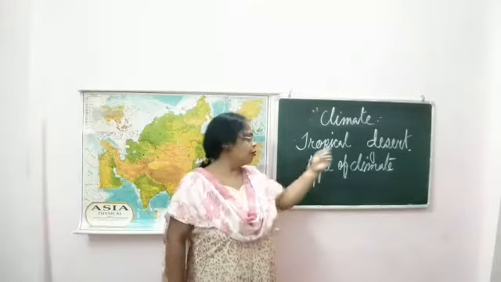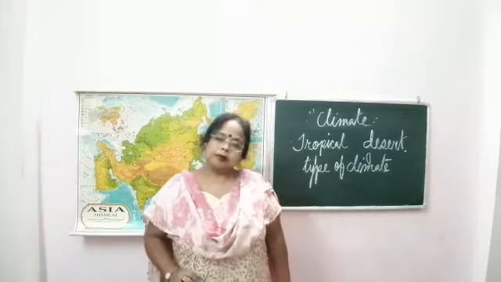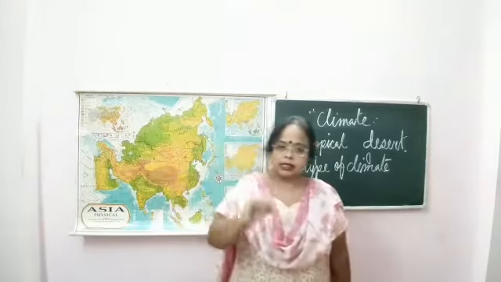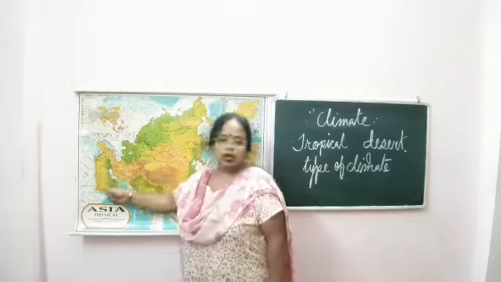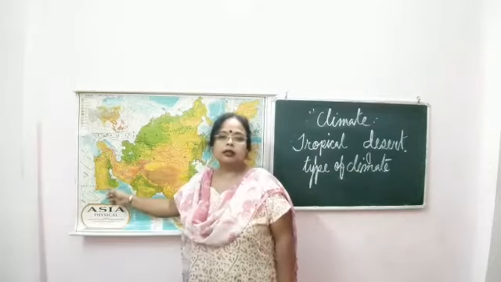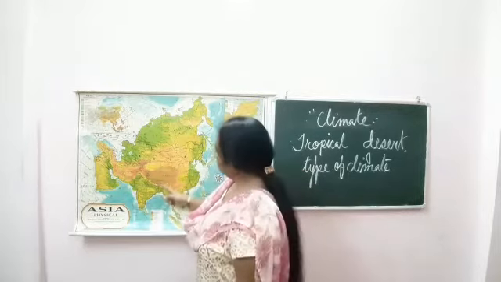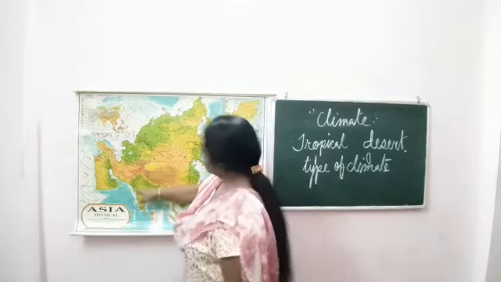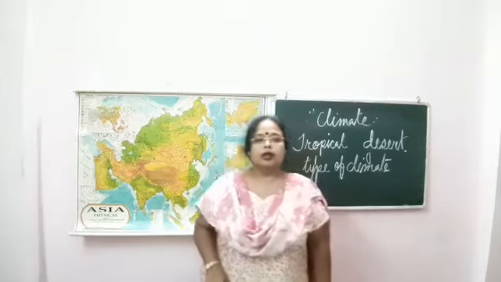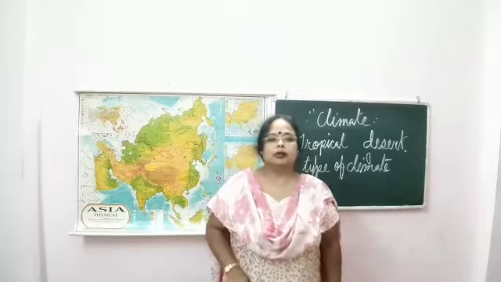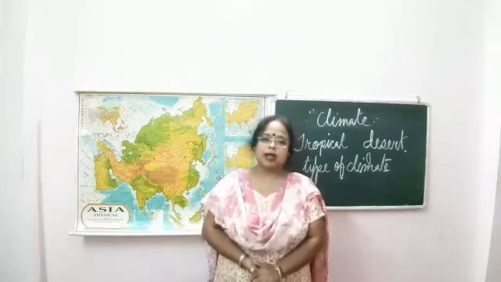Next comes the tropical desert type of climate. Tropical desert type of climate, where we have seen desert and tropical. So this part, that is Saudi Arabia, generally this part is the Arabian desert, and you see the third desert, this part Rajasthan, the Thar desert. So these are the tropical desert type of climate.